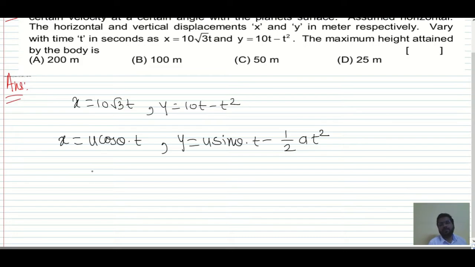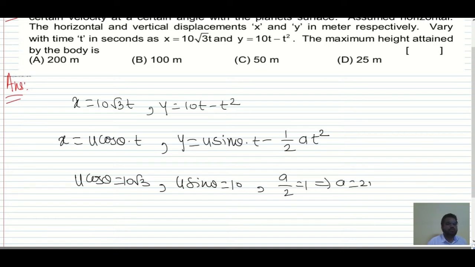If you compare, you will get u cos theta as 10 root 3 and u sin theta as 10, and a by 2 is equal to 1, which indicates a is equal to 2 meter per second squared. Therefore, for maximum height, firstly we'll calculate tan theta. We have 10 divided by 10 root 3, which is 1 by root 3. So theta is 30 degrees.